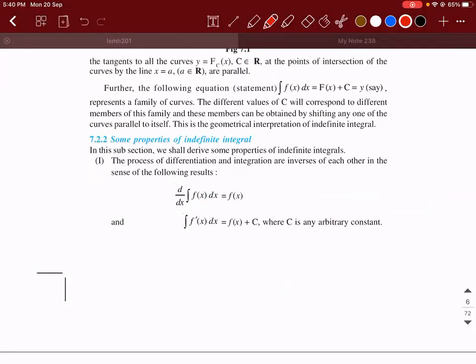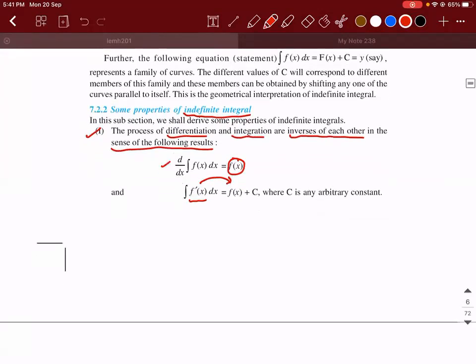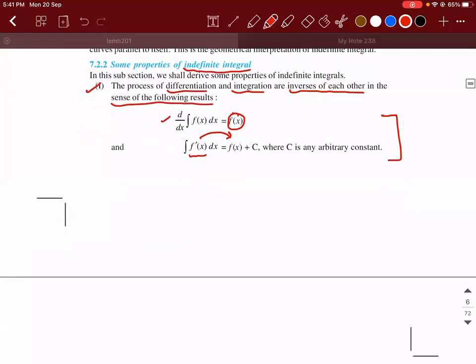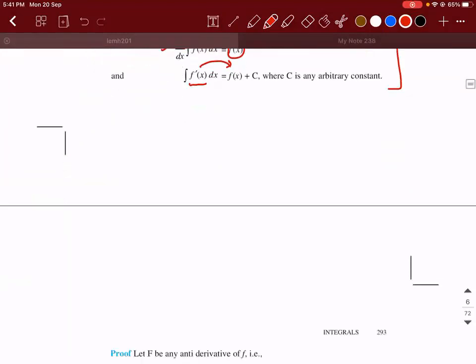Okay, next. There are some properties related to indefinite integrals. First thing, we need to understand that the processes of differentiation and integration are inverses of each other in the sense of the following rules. Derivative of the integral of f of x dx is equal to f of x. Similarly, integral of f dash of x will give you f of x. That's what we had been discussing till now. Don't think much about this point. The only thing that should be in your mind is that integral and derivatives are the reverse operations of each other.